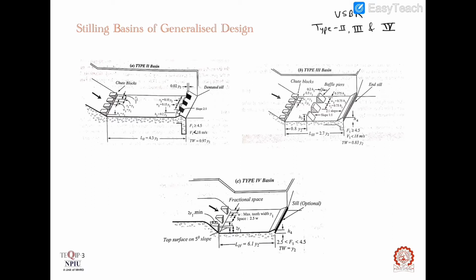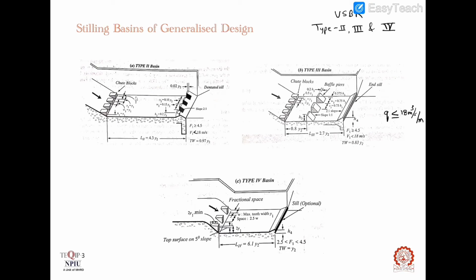The upper limit of application is at a discharge intensity, that is small q, less than or equal to 18 meter cube per second per meter, and the range of inlet velocity v1 up to 15 to 18 meter per second, that is the inlet velocity should be less than 18 meter per second to use this type of basin. The tail water depth is 0.83 times y2.